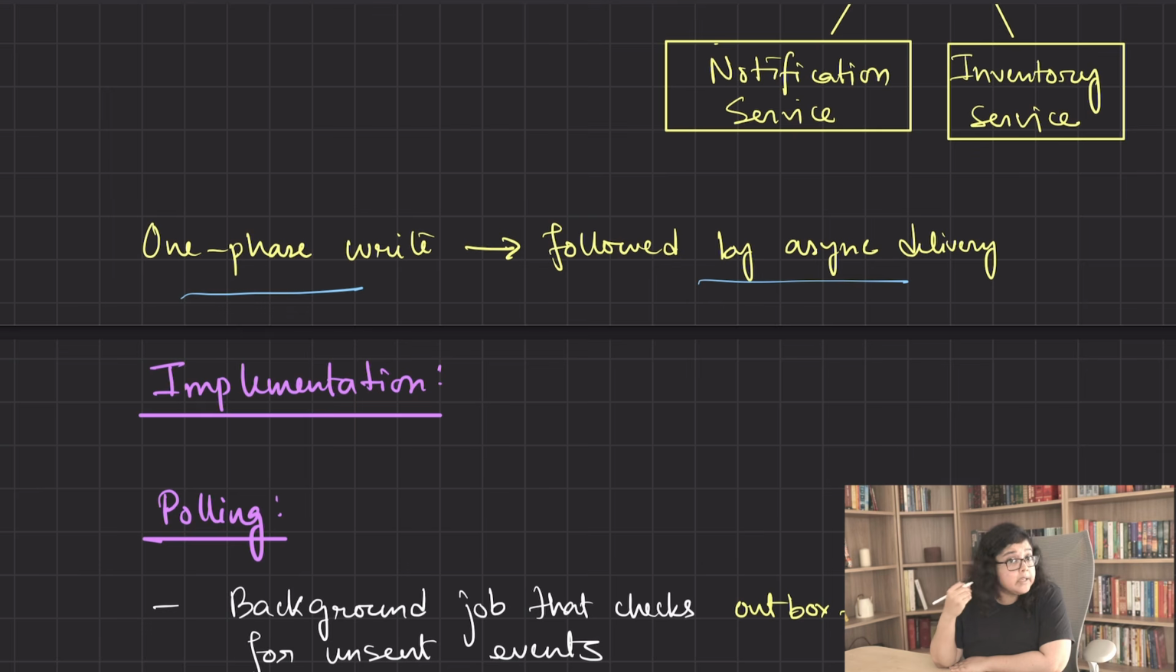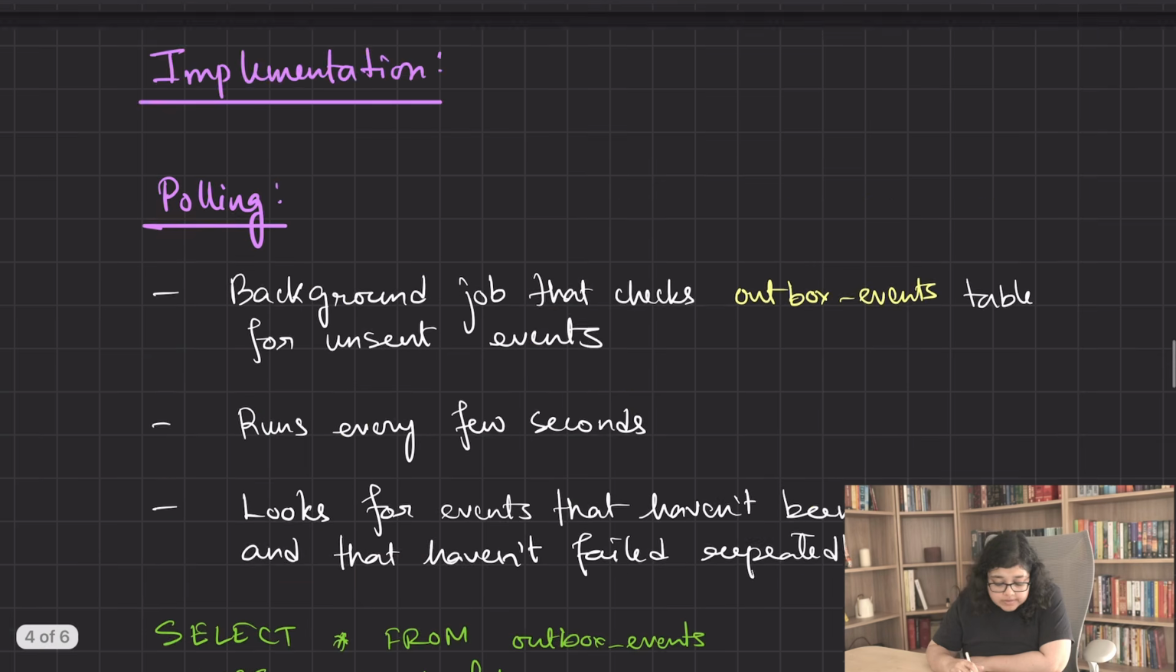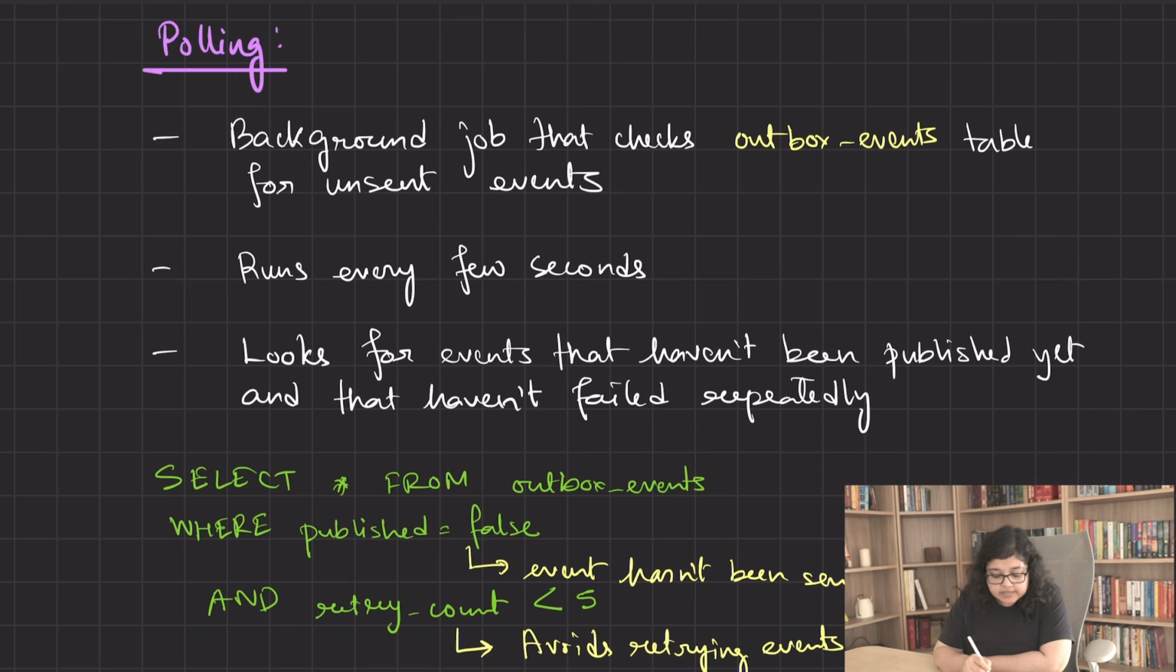Now let's see how we can implement outbox pattern. The most simple way to implement outbox pattern is by using a Polar.